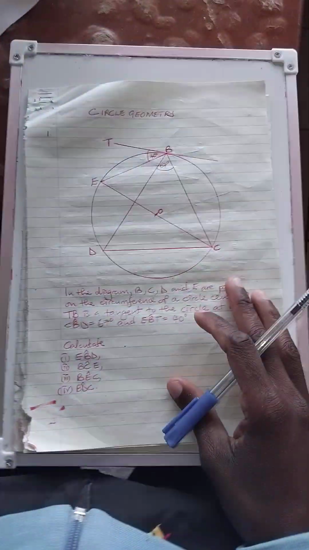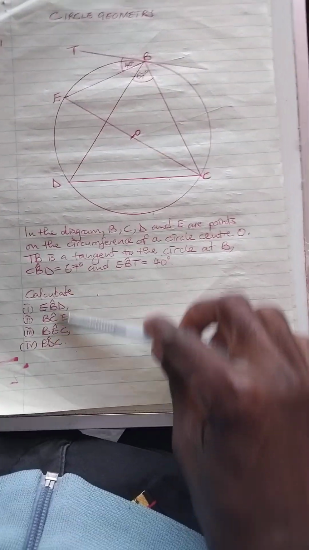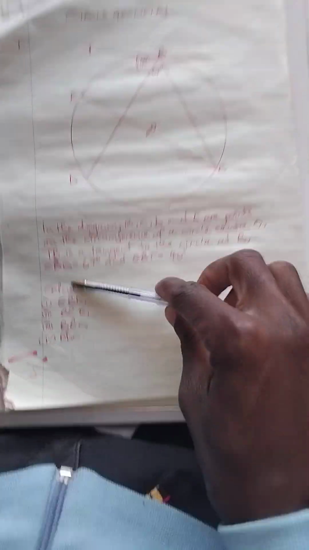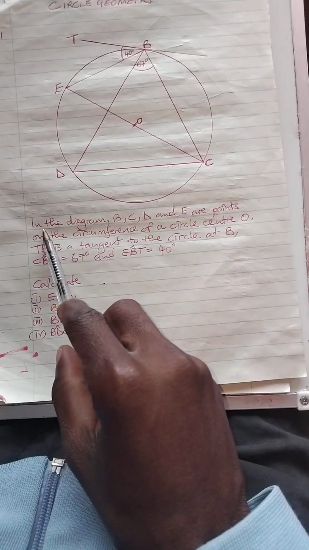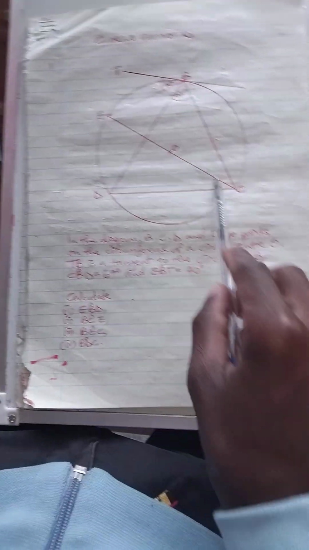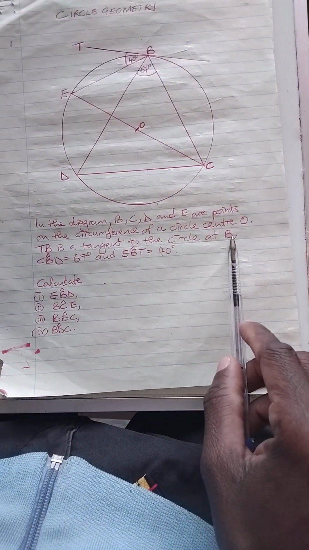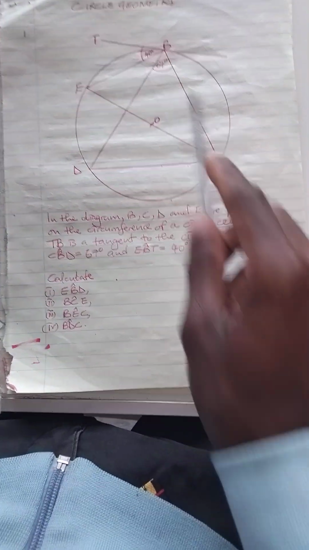Right, let's start to answer our question. Don't read this one, read those above. Our question: in the diagram, B, C, D, and E are points on the circumference of a circle, center O. And TB is a tangent to the circle at B, CBD is 67, EBT is 40.